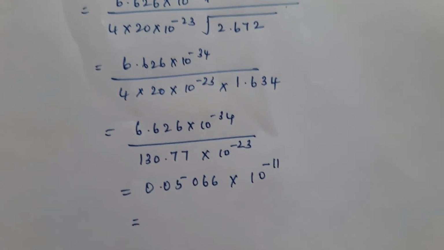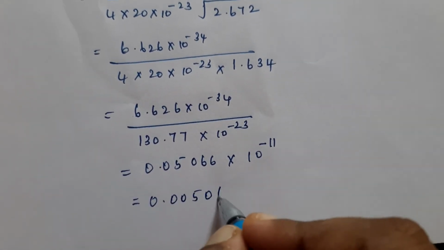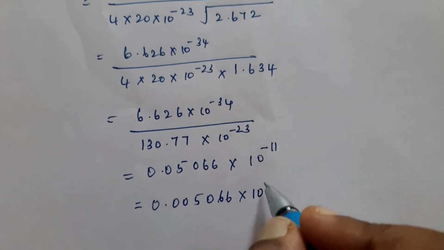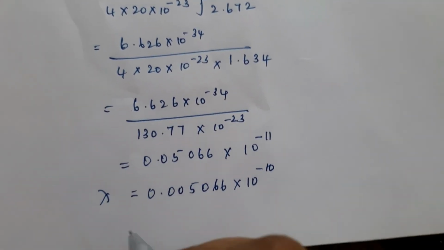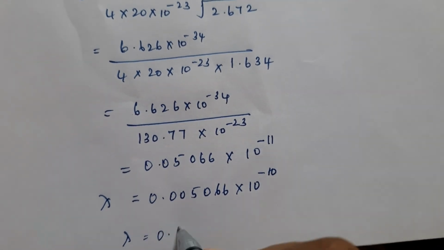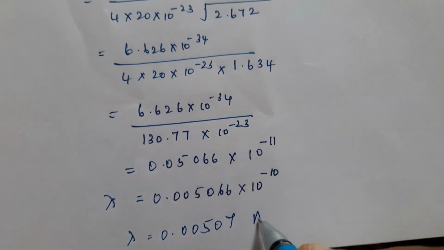So this can be written in Angstrom as 0.005066 into 10 raised to minus 10. So the lambda value here is 0.00507 Angstrom.